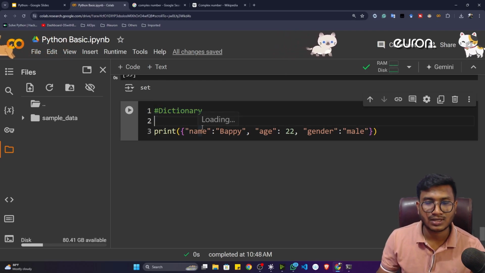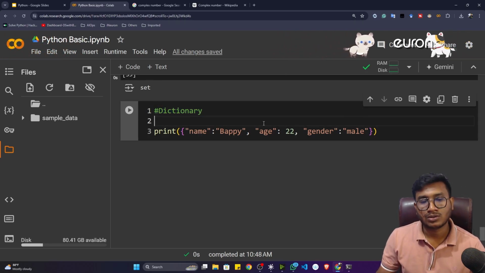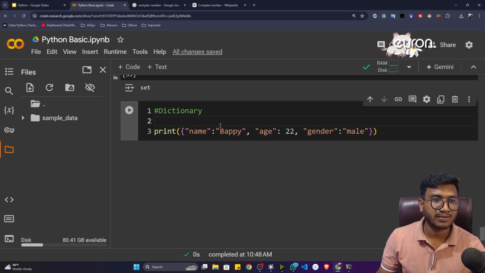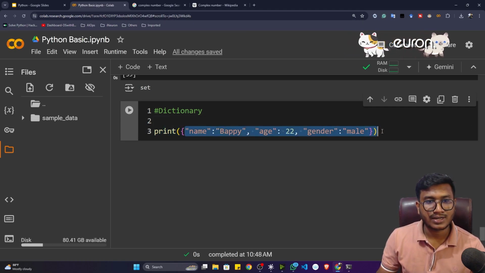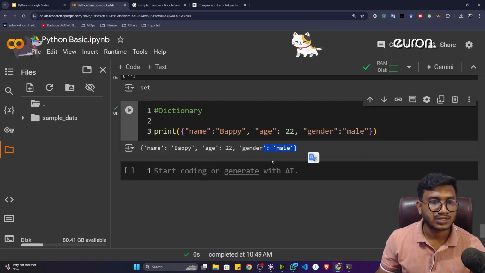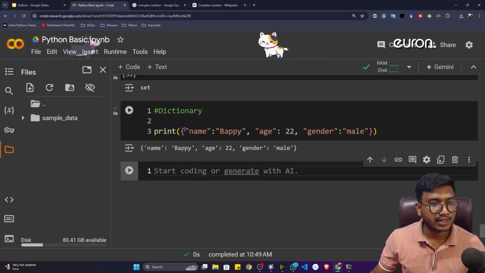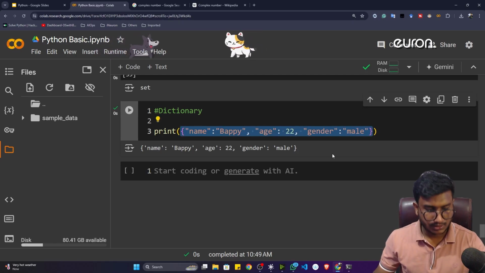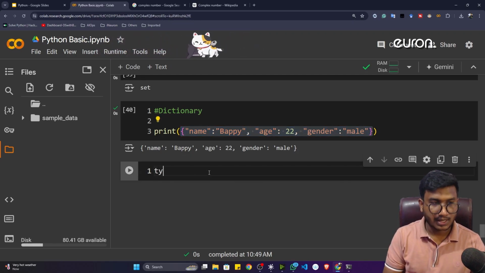We'll be discussing more about this dictionary. No need to worry. There are so many examples we'll be giving. As of now, let's consider this is dictionary type data. Now if I print it, it will print name, age, gender. Now we can also detect. So what I can do, I can copy this particular data and give it inside the type function.